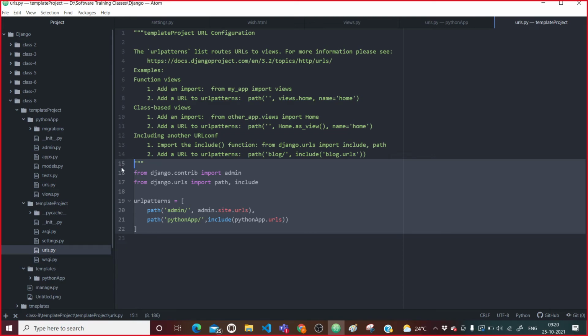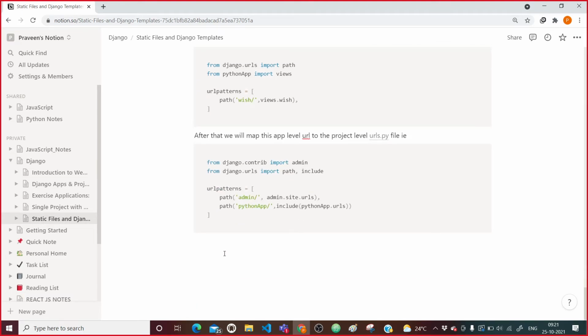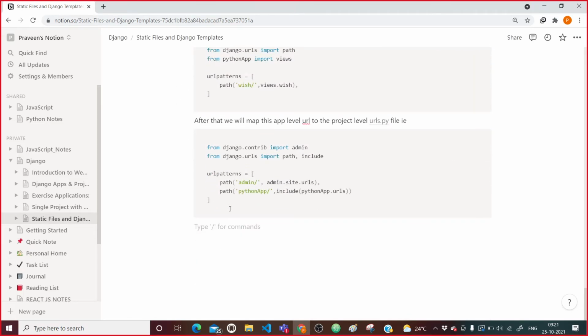I will copy this complete, come here and paste it. Now I have done this. This was the ninth step. Now the 10th step is run server and send the request.